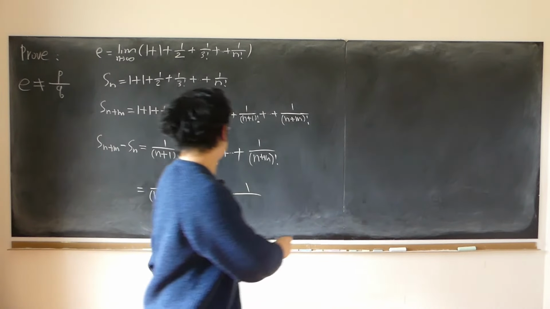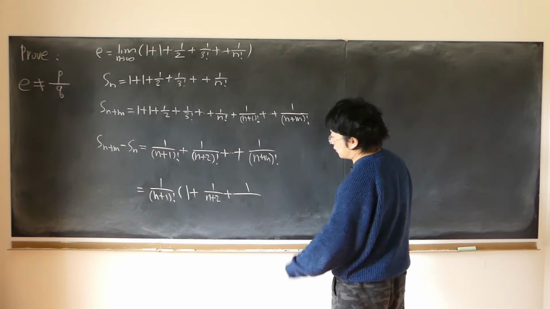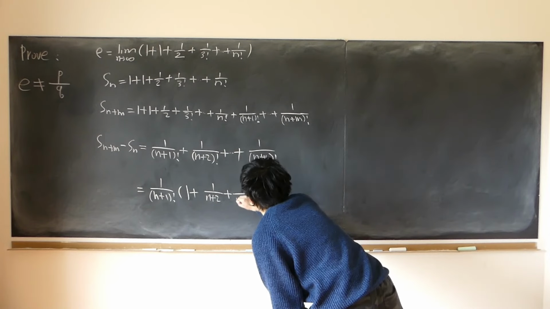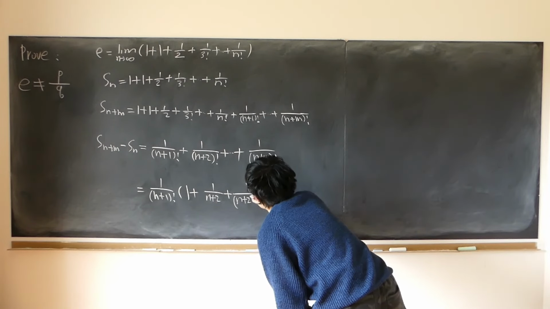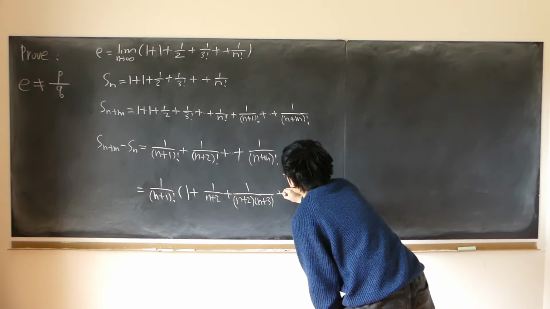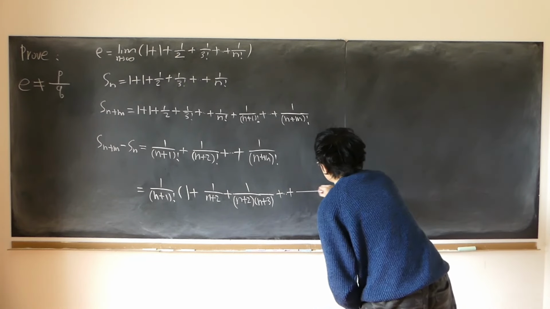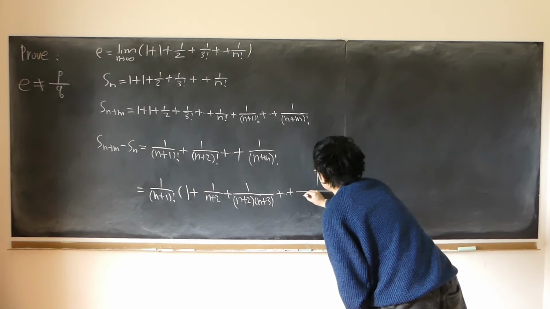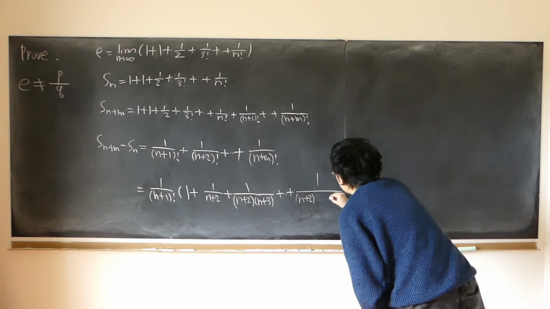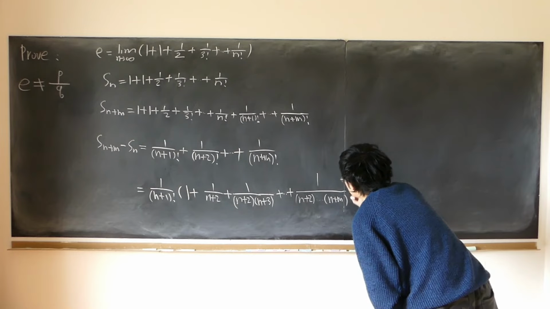The next one is 1 over (n+3) factorial, and after extracting 1 over (n+1) factorial we're left with just (n+2) times (n+3). All the way up to, what do we have left here? We have 1 over, likewise, (n+2) times all the way up to (n+m).